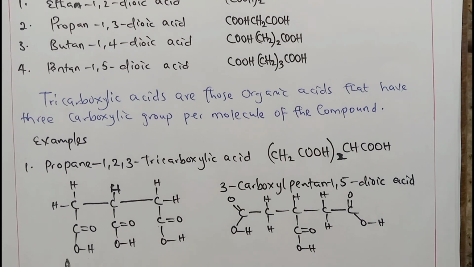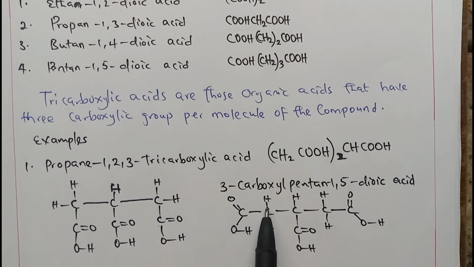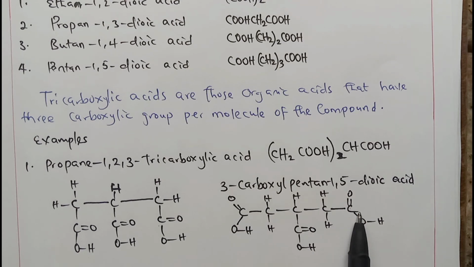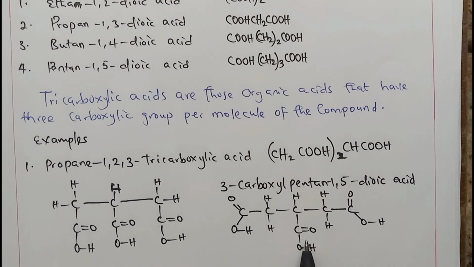You will notice that this is 1, 2, 3, 4, 5, ignoring this. Therefore, if we are counting 5 carbons, it is pentane, and the positions are position 1 and 5. And it's actually a dioic acid in that sense. And we still have a carboxyl derivative present that is found at position 3. That's why we call it 3-carboxyl pentane 1,5-dioic acid. That is if we want to name it using accurate and perfect IUPAC nomenclature.